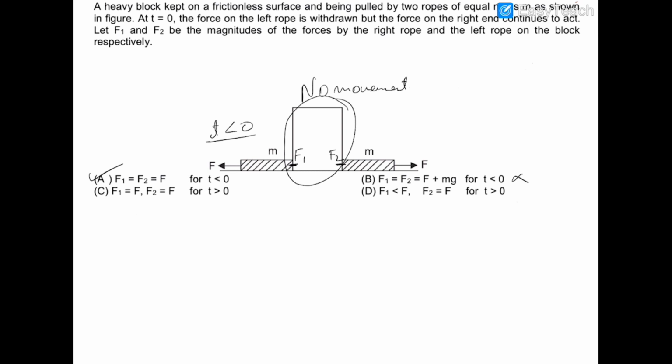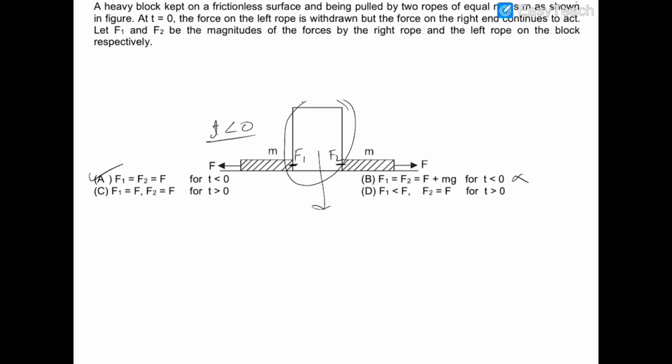Now if I draw the diagram of the situation when the system moves towards the right, we have to calculate the acceleration of the system. To calculate the acceleration, we need the mass of this block, and the mass of this block is not given to us. So we cannot state the value of F1 and F2 without the knowledge of the mass of the heavy block.